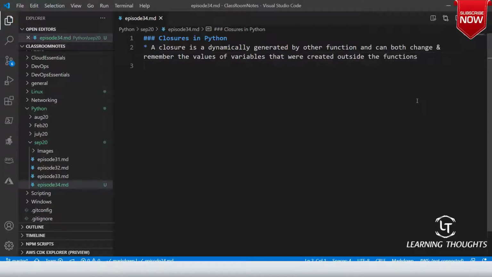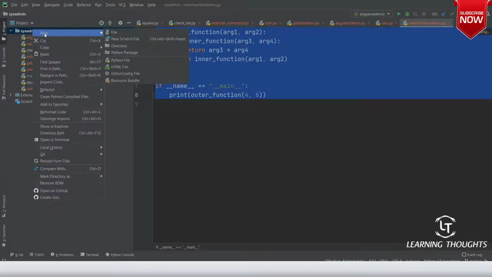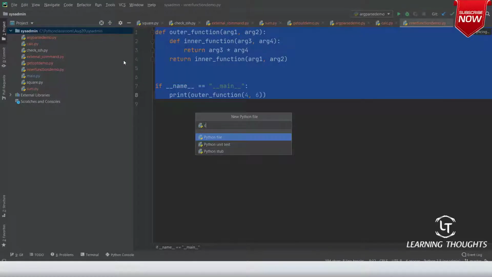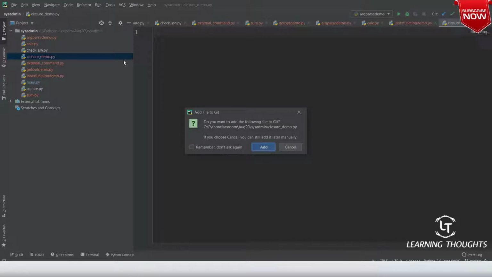Okay, so let me quickly write a very simple Python code. Let me create a new Python package, closure_demo.